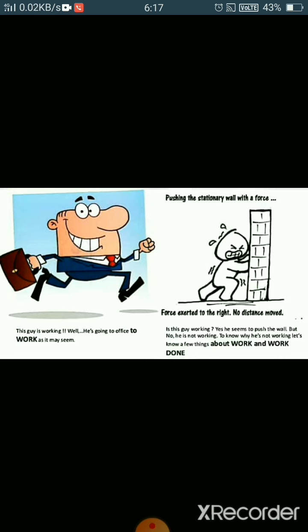So students, work means when we apply force on any object and it moves from its position or is displaced, then we say that work is done. And if we are pushing or pulling anything and the object remains as it is, as the wall is stationary, doesn't move, doesn't displace, so we say here that work done is zero, right?